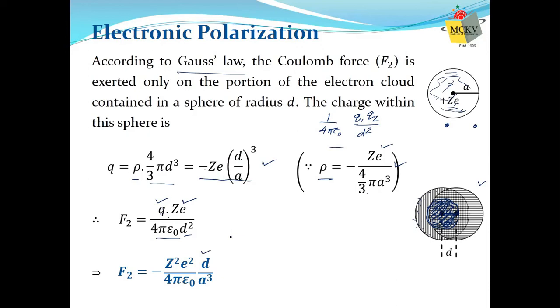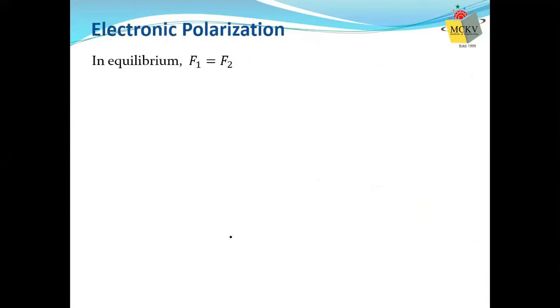So we now have two opposite forces. One force comes from the external electric field, which we have already estimated. That force was minus Ze into E, which tries to separate the electron cloud from the nucleus, the negative charges from the positive charges. The Coulomb force tries to combine the positive and negative charges. So these two forces act opposite to each other, and when equilibrium comes, they balance each other.